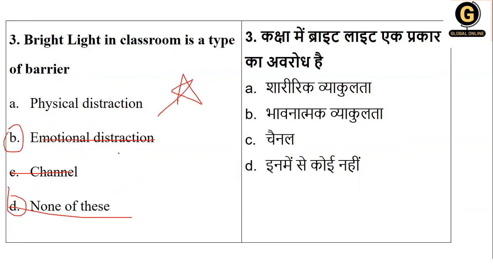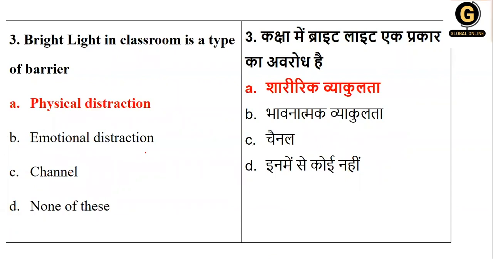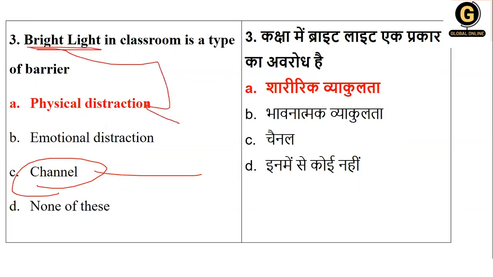If you have a doubt between physical distraction and channel, if you know that channel is a medium, then bright light is one of the physical distractions.